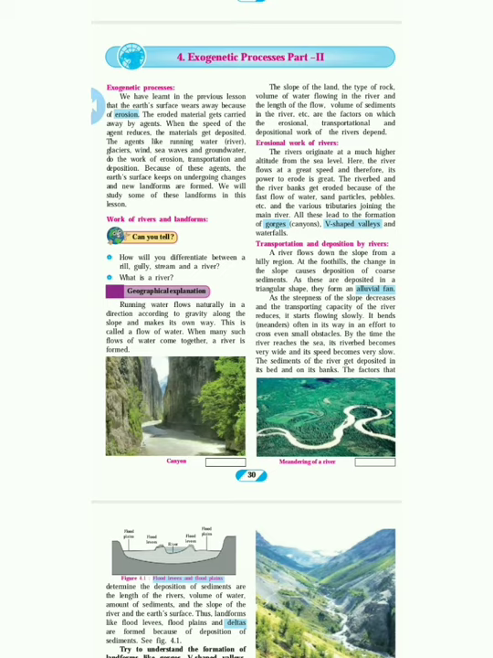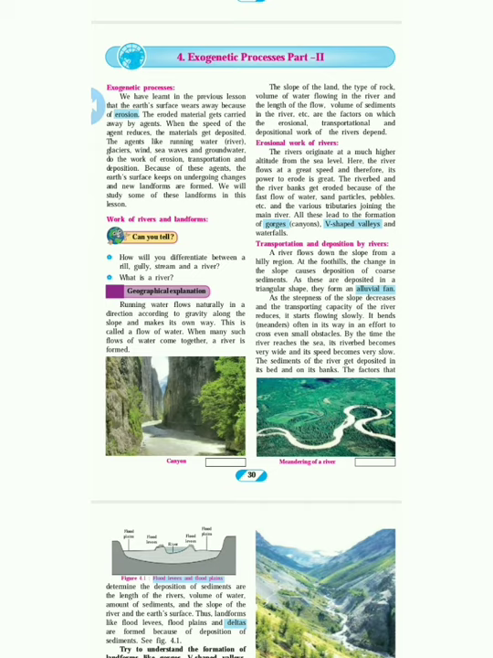Today we are going to learn the fourth chapter, that is Exogenetic Processes, Part 2. We have learned Part 1, in which we covered the types of exogenetic movement: mass movements, weathering, erosion and deposition. In the previous chapter we learned mass movements and weathering. In this chapter we will learn erosion and deposition. So let's start with the chapter.